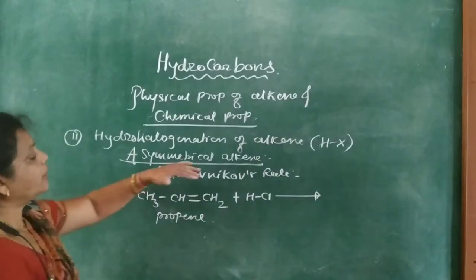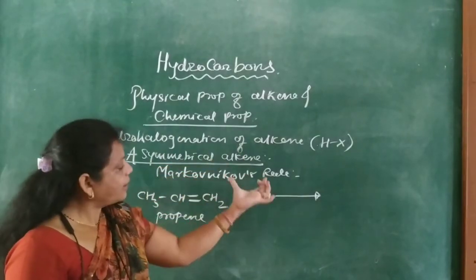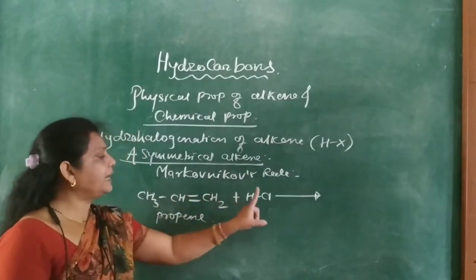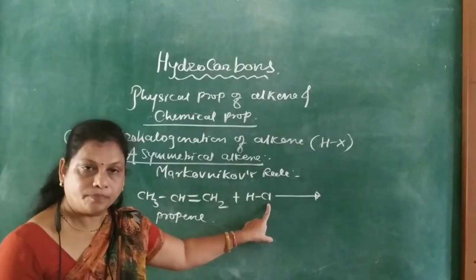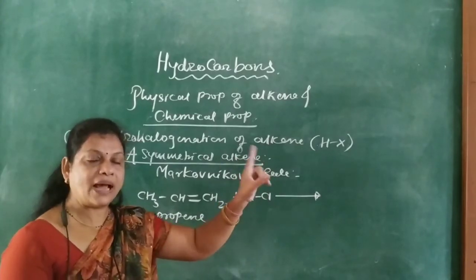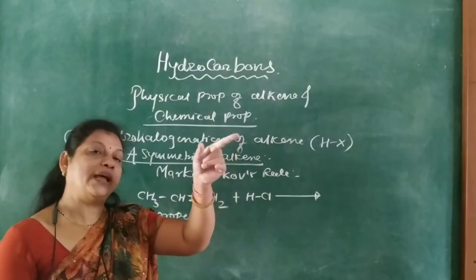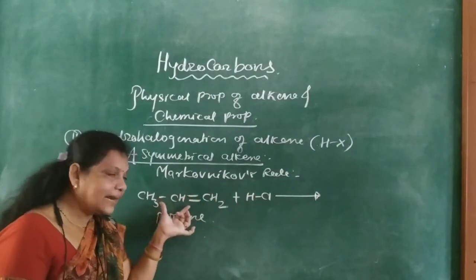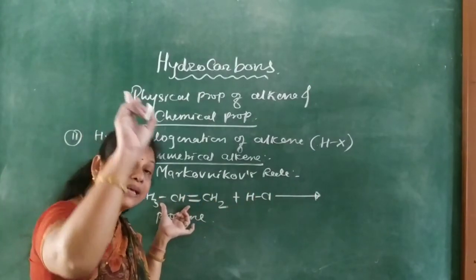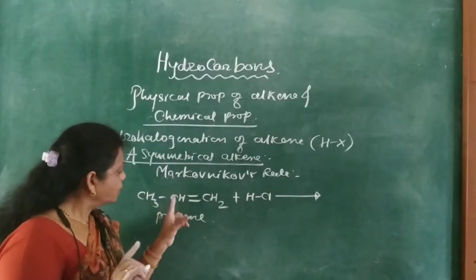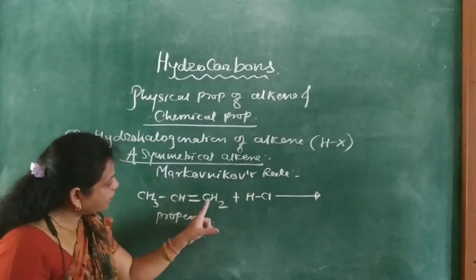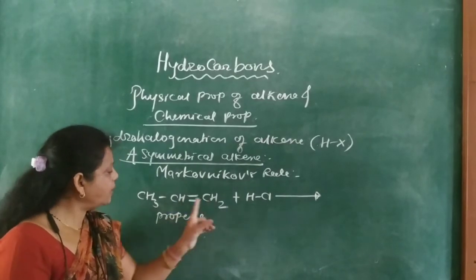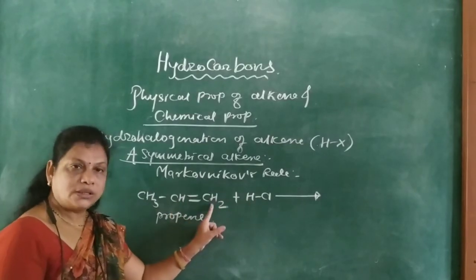Markovnikov's rule states that whenever an unsymmetrical reagent adds on an unsymmetrical alkene, the negative part of the addendum, meaning Cl, Br, I or HSO4 negative in H2SO4, goes to that carbon which contains less number of hydrogen atoms. Across the double bond, one carbon contains two hydrogens and the other contains one, so it contains less hydrogen.